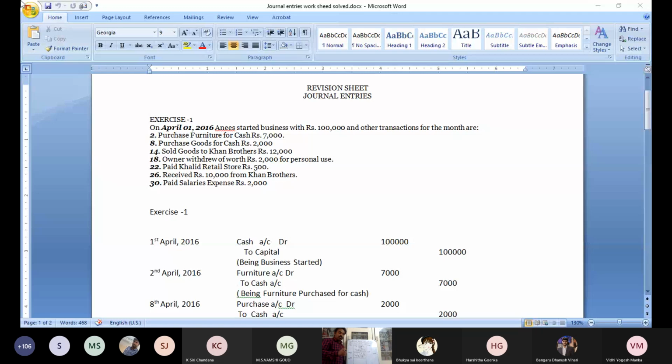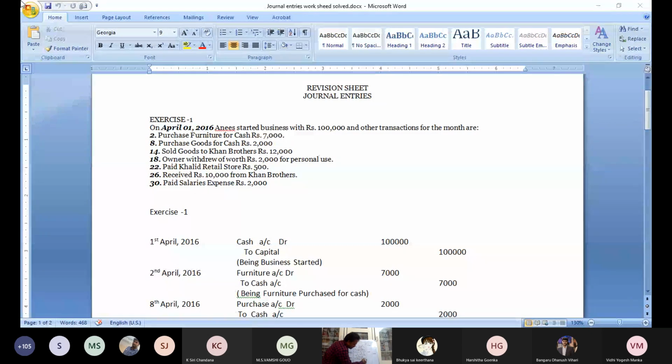But in case of goods, you write only purchase, because it is a routine transaction. Every business organization's purchasing and selling is routine. But various assets are of a permanent nature, so those are taken by name. For any goods purchased, you write purchase.